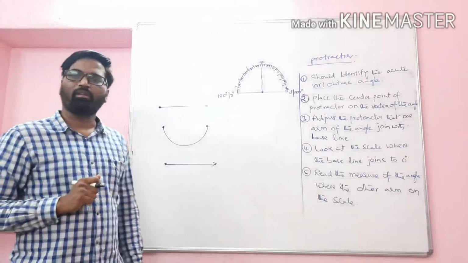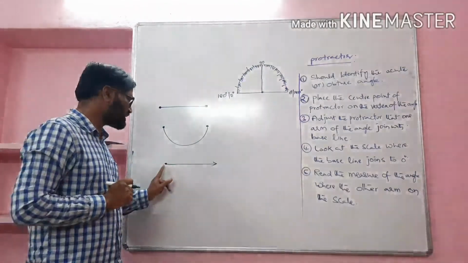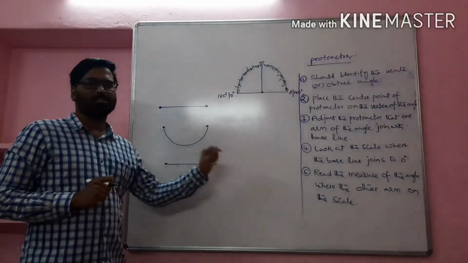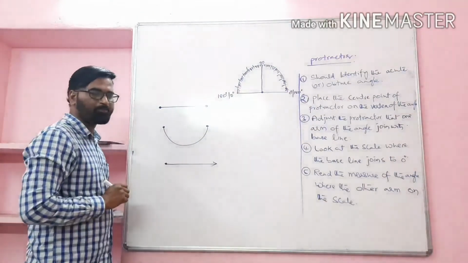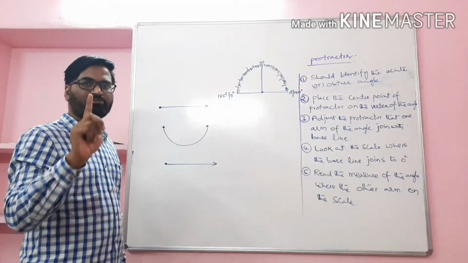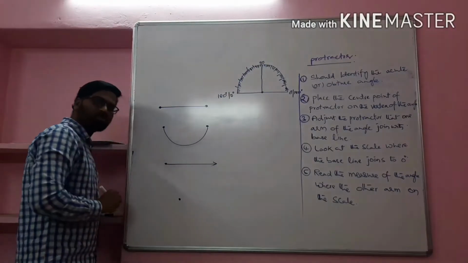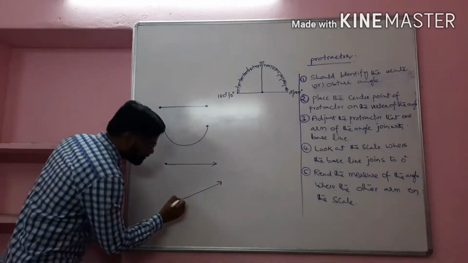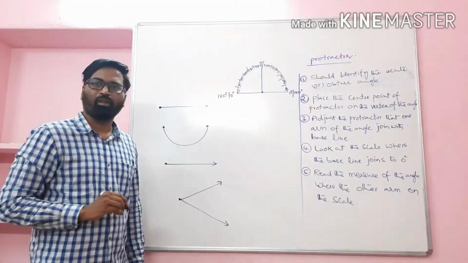What is it? That is the ray. One side is extendable, one side is ended. Right? So from one point it rises. Okay, so that is what is called a ray. When two line segments or two rays rise from one common point, let us see how we do it. This is a common point. One ray has risen. If another ray also rises from the same point, right?